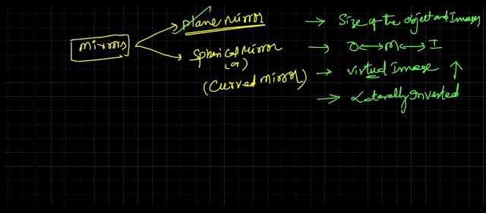So students, when you are sitting in front of the mirror eating, observe carefully. When you are eating with the right hand, it appears as left. Such a type of image is called a laterally inverted image. And next one, magnification is equal to +1, because the size of the object and the size of the image are the same. When sizes are the same, 1 will come. It's an upright or erected image, that's why plus. So these are the characteristics of the image formed by a plane mirror.